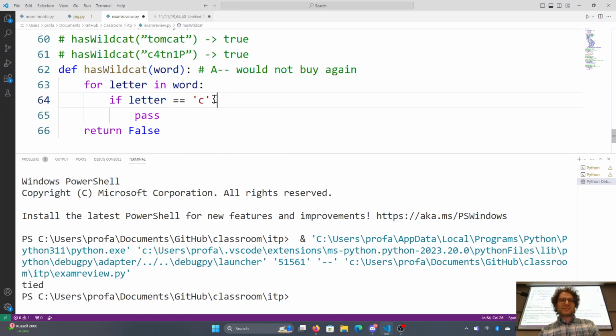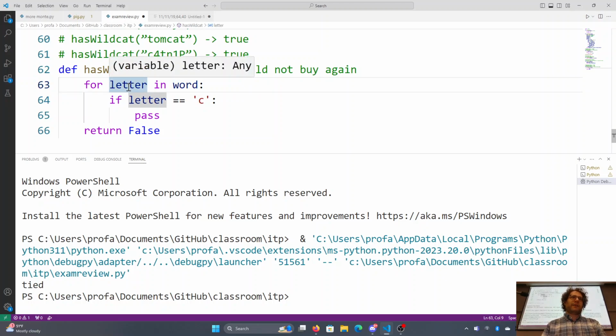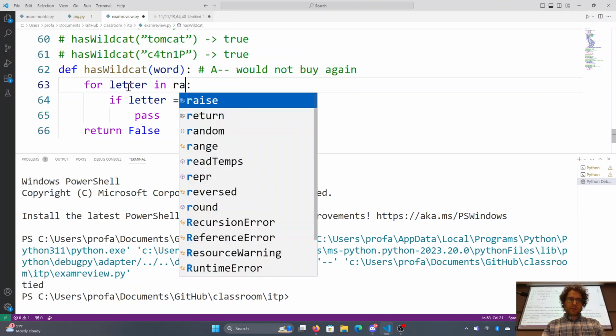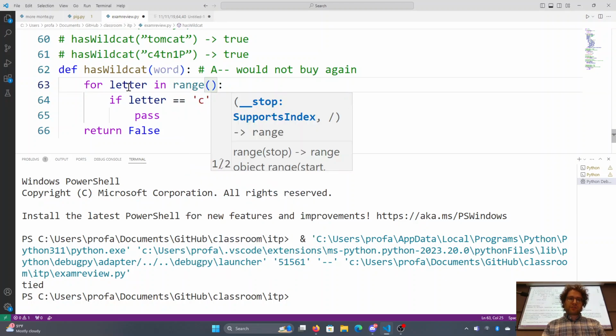So if the letter is equal to C, then I have to check if not the next letter, but the letter at the index 2 over is that. And right now I'm just iterating through this string, right? I can't check any of the indexes. So I need to use the range function, right? Or I can use one of my other favorite things, which is enumerate, but I'll use the range over here.